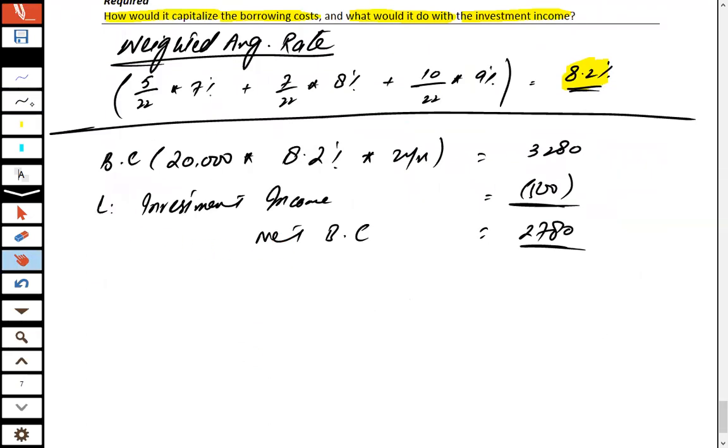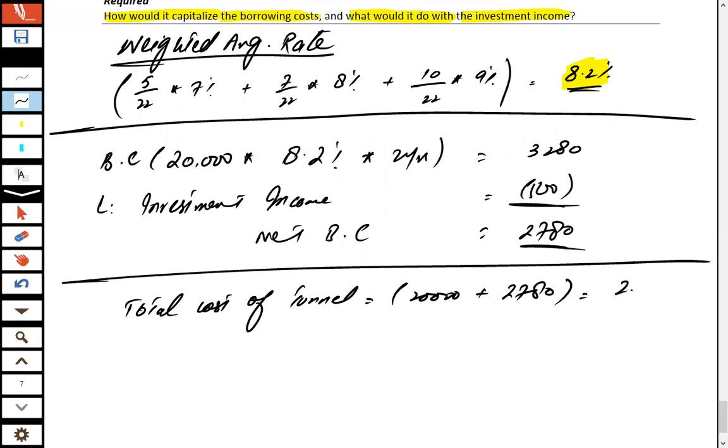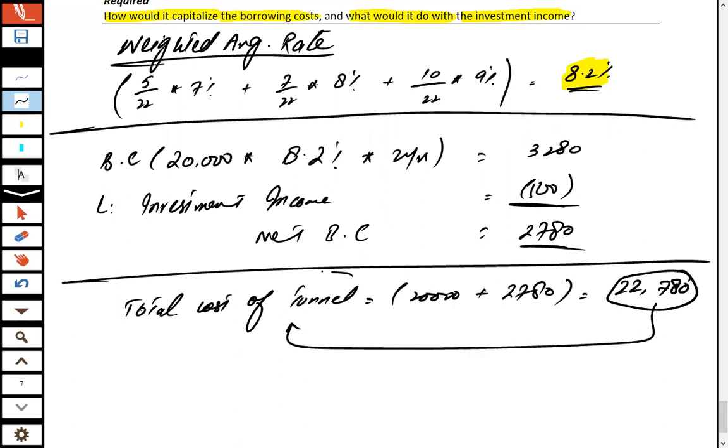And lastly, the total cost of the tunnel is 20,000 used for the construction of the tunnel, plus the borrowing cost calculated. So effectively 22,780 would be the total cost of the tunnel.